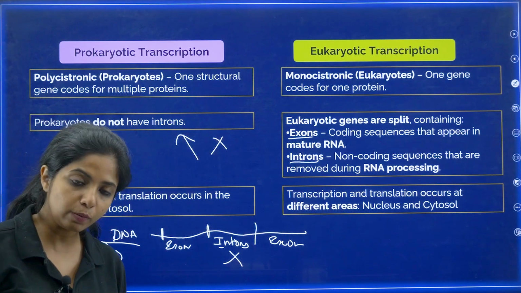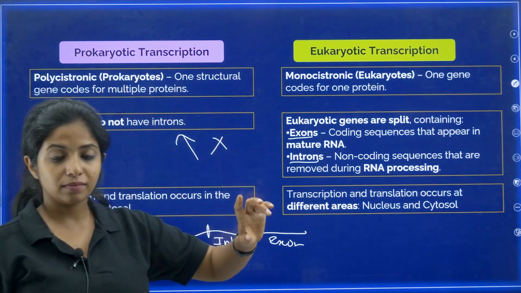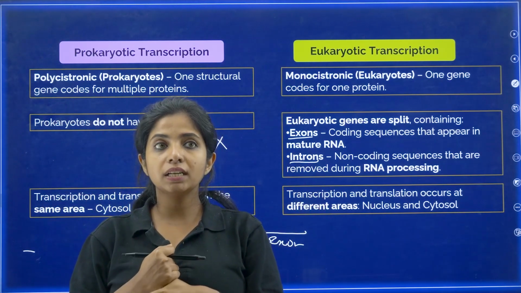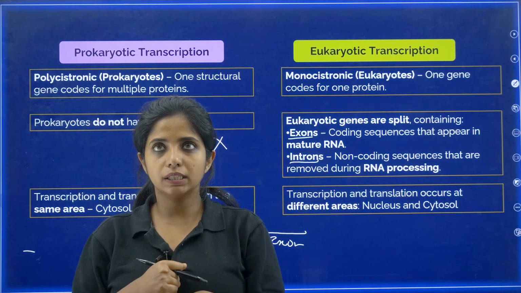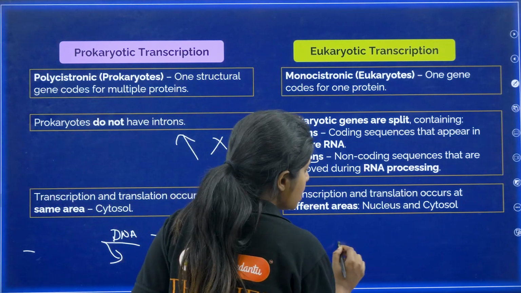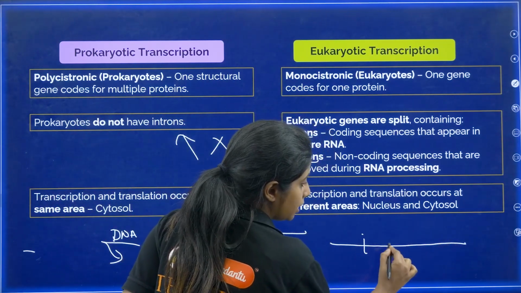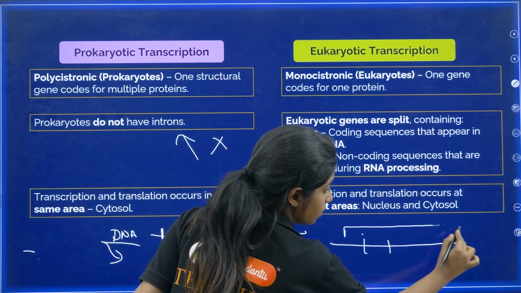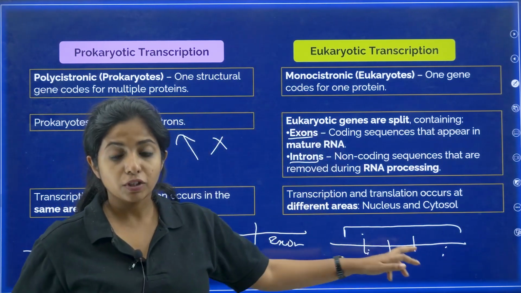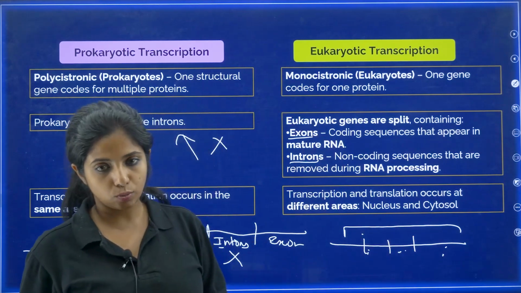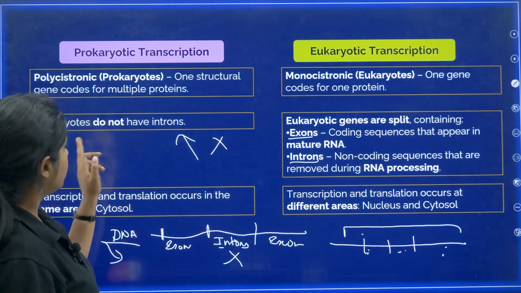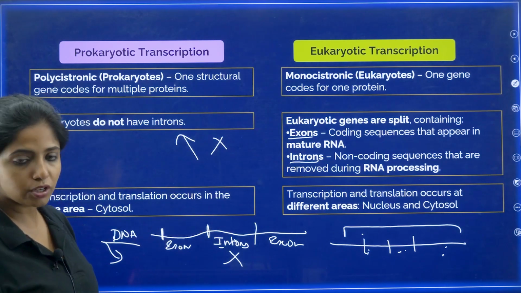Okay, will you be able to remember it? Polycistronic means one structural gene will be coding for multiple proteins, as you might have seen in the lac-operon. If you have studied the lac-operon, today we will be studying it. In the lac-operon, there is one structural gene, but there are different segments which will be coding for different proteins as well, beta galactosidase and so on. That is one thing. Prokaryotes do not have introns, but we eukaryotes have introns.